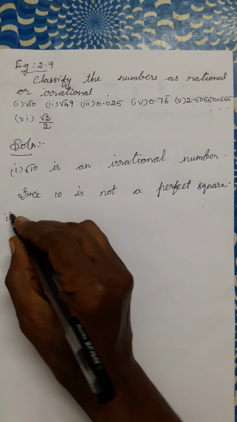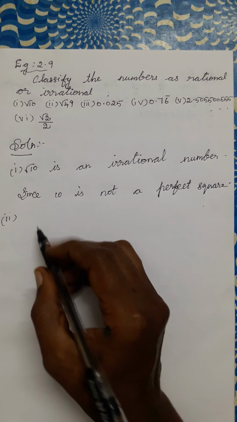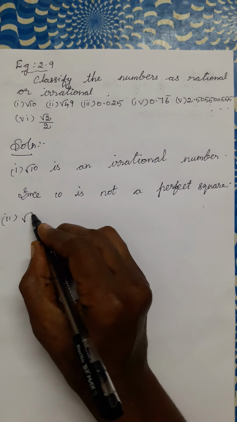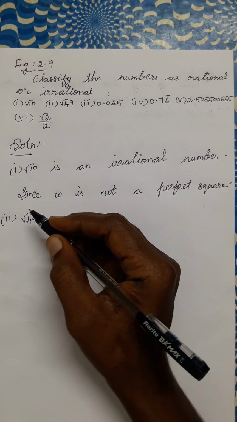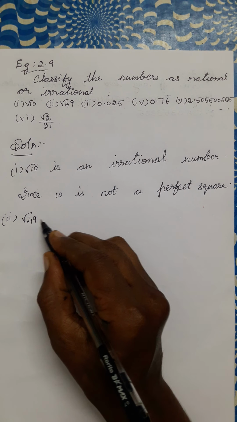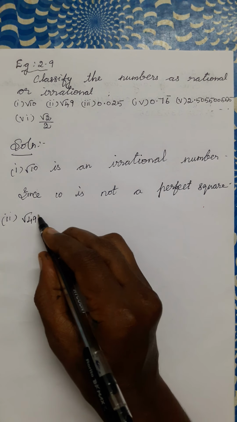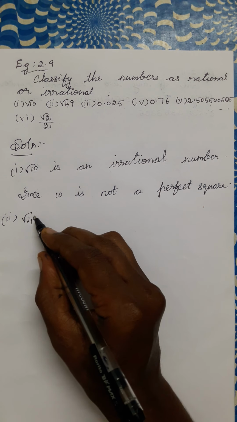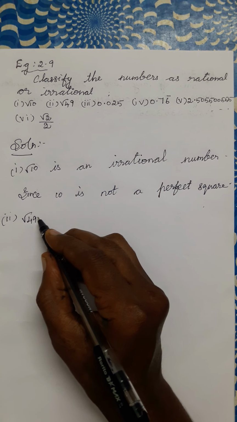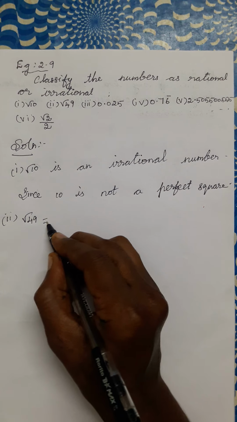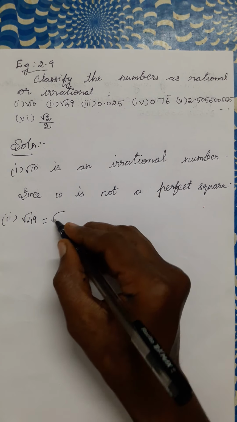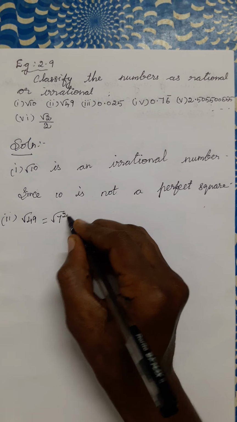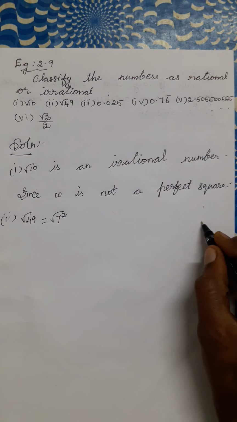Then the second question, root 49. Check this number 49. 49 is a perfect square. How can we write it? 7 squared.